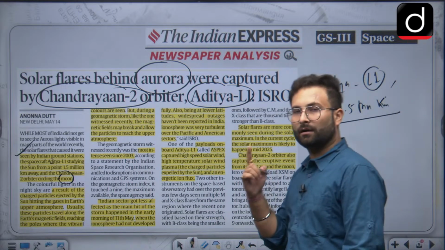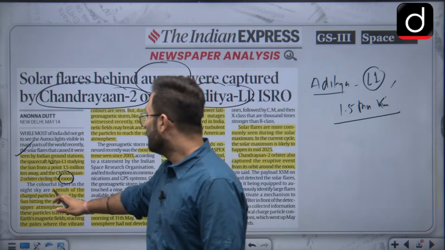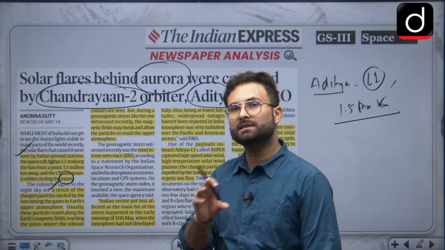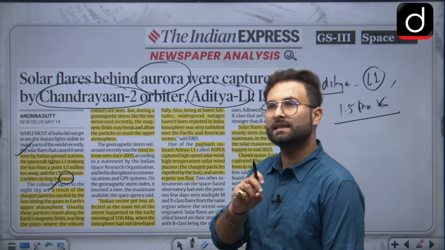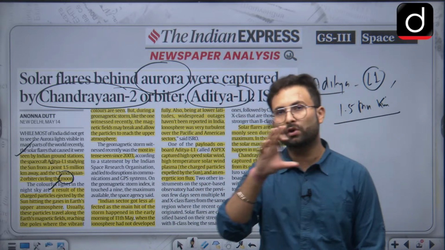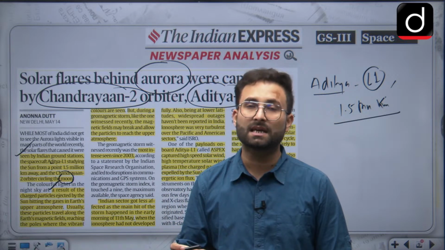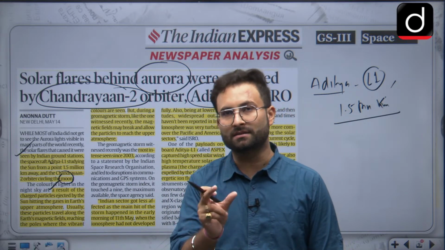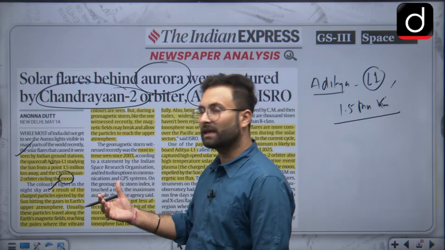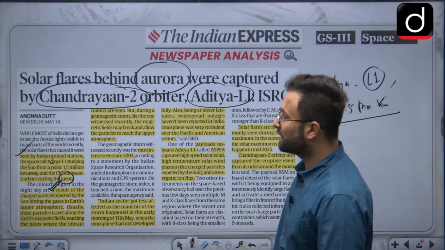From that place they are trying to take data, and they have seen the impact of these particular flares. When we are talking about the auroras which are happening, these are a result of charged particles. They are visible in the night sky because the charged particles from the solar storms come towards the earth and enter the earth's atmosphere. In the atmosphere there are various gases, and these ions interact with these gases, because of which they produce this specific kind of light. They are basically the result of charged particles ejected by the sun hitting the gas in the earth's upper atmosphere.